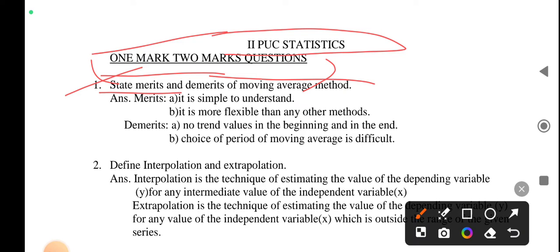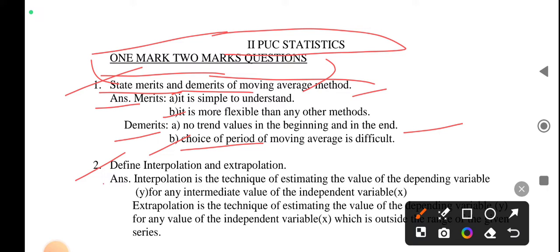State merits and demerits of moving average method. Answer: merits. It is simple to understand. Second, it is more flexible than any other methods. Demerits: no trend values in the beginning and in the end. Second, choice of period of moving average is difficult.